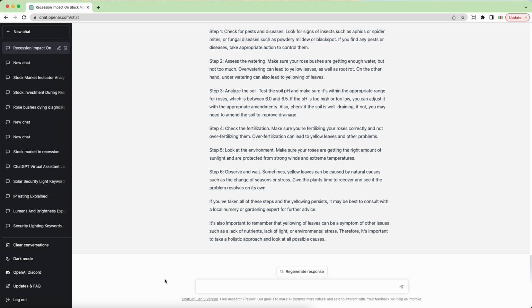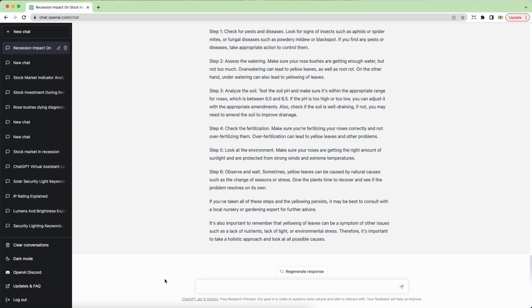Now, in particular, this specific engine, the last time it was fed data was in September of 2021. So that's a little bit over a year ago. So you need to take that into account when working with this particular AI application, that the information is only accurate and up to date up until September of 2021.